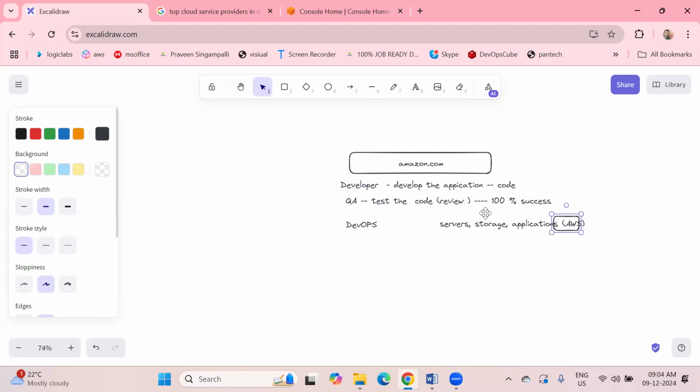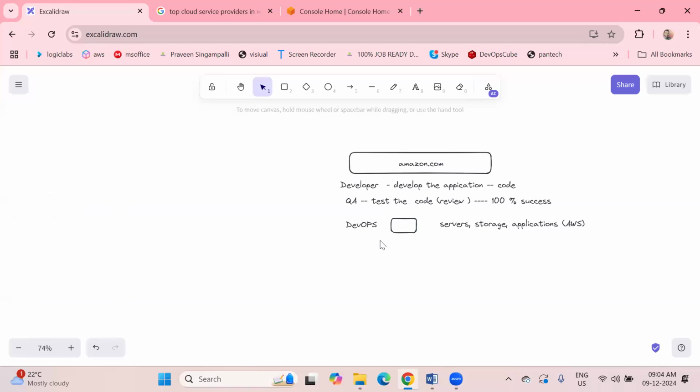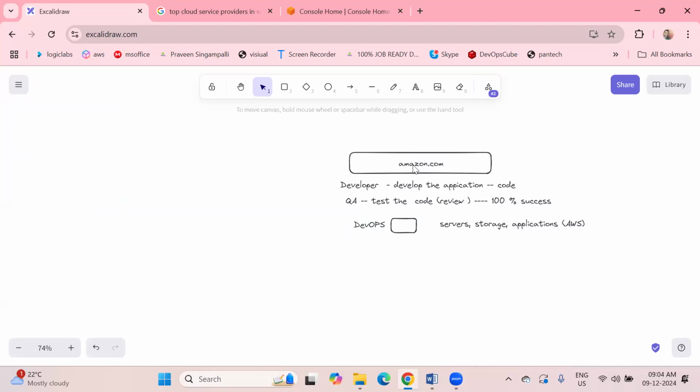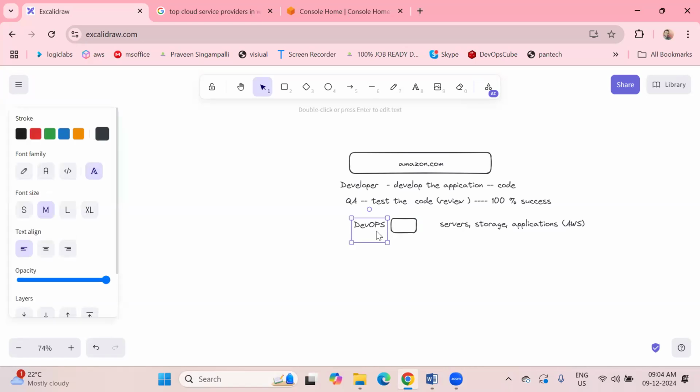Here we are going to deploy. Finally, the DevOps engineer can deploy and configure an Amazon.com kind of website and give it to the public, so the public can access Amazon.com. Once it is done, if there are any issues in real time, like server issues or anything while a developer or QA is working, the DevOps engineer is responsible to monitor this application each and every time.